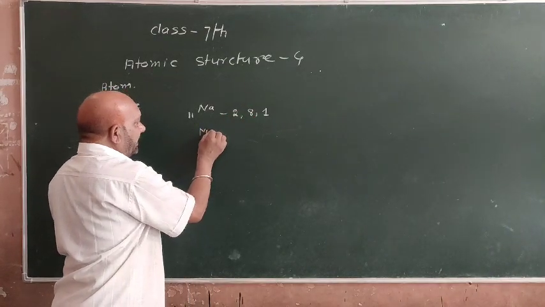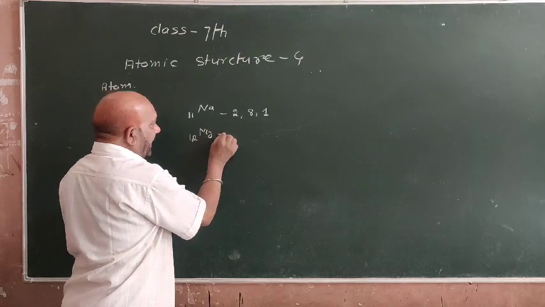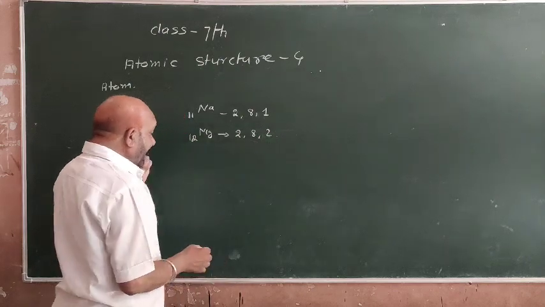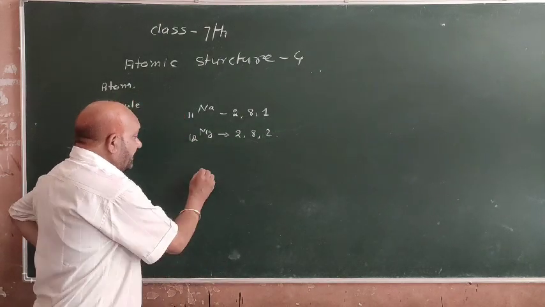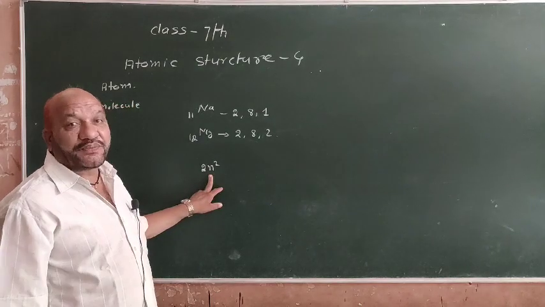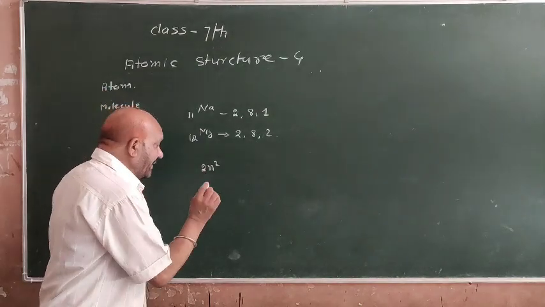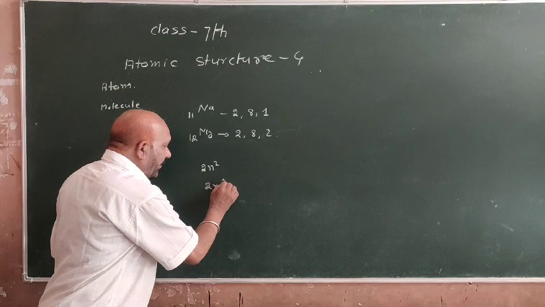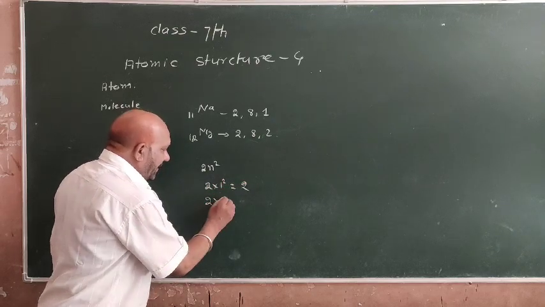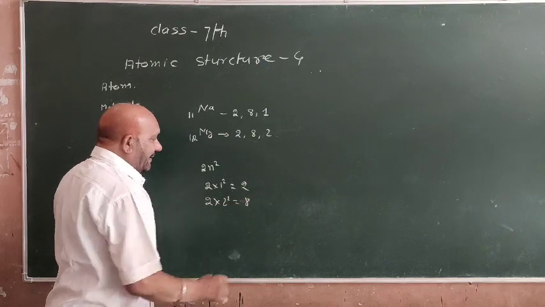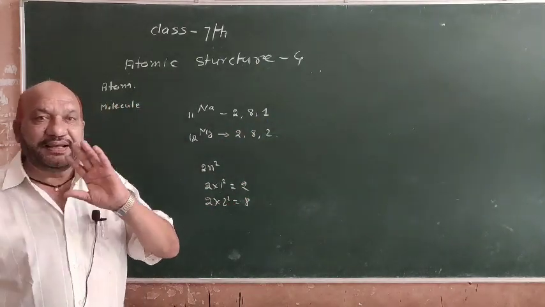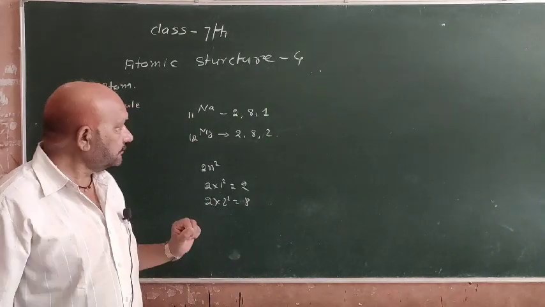Example, magnesium, the atomic number is 12 and its electronic configuration is 2, 8, 2. For electronic configuration, we use the formula 2n square, where n is the number of the shell. When n is equal to 1, then 2 into 1 का whole square is equal to 2 electrons. For the second shell, 2 का whole square is equal to 8 electrons. In this way, we write the electronic configuration of any element.